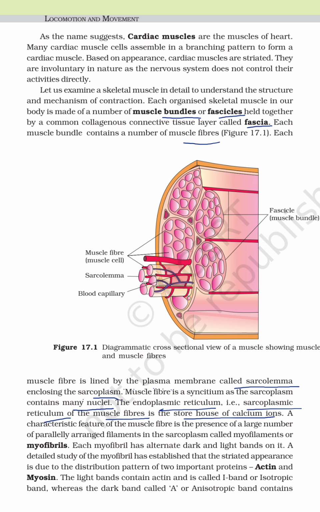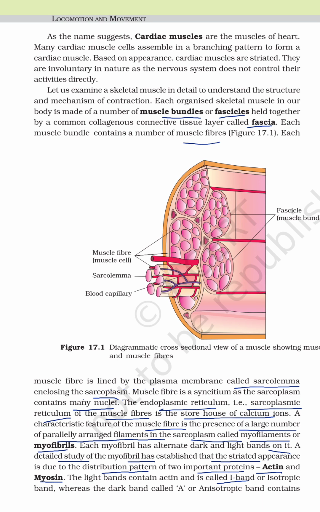A characteristic feature of the muscle fiber is the presence of a large number of parallelly arranged filaments in the sarcoplasm called myofilaments or myofibrils. Each myofibril has alternate dark and light bands on it. A detailed study of the myofibril has established that this appearance is due to the distribution pattern of two important proteins, actin and myosin. The light band contains actin and is called the I band or isotropic band, whereas the dark band, the A or anisotropic band, contains myosin.